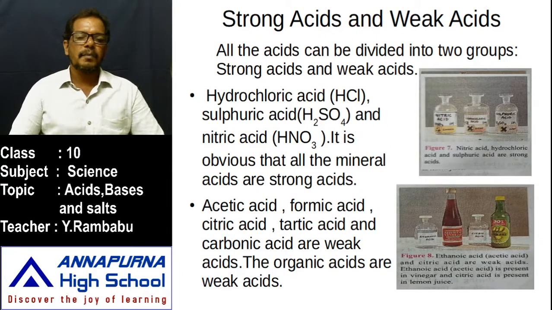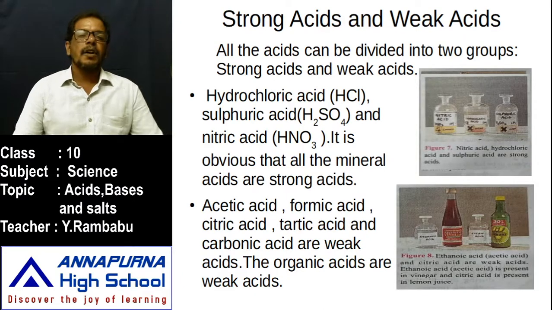Generally these weak acids are present in the plant parts and animal bodies. For example, an ant bite or a honeybee bite, what happens? This methanoic acid or formic acid is injected. Due to that acid we observe severe pain, but after some time that is relieved. That acid is injected into our body, that causes pain. Like these, acids are called weak acids, but these are naturally occurring acids. These occur in nature in the plant bodies and animal bodies.